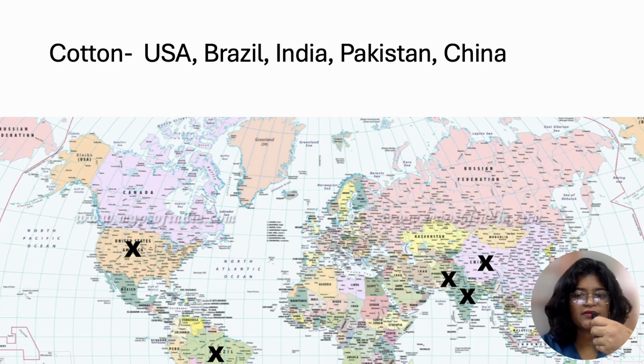Cotton production is in USA, Brazil, India, Pakistan, and China. So you have lots of clothes made in Pakistan, made in India, even in Brazil and USA. Cotton clothes.